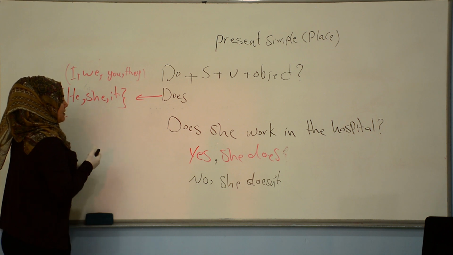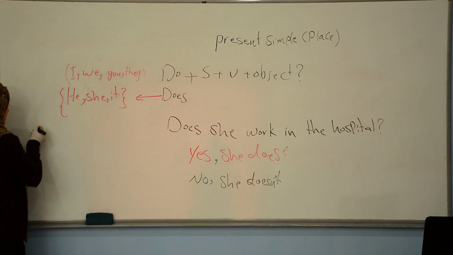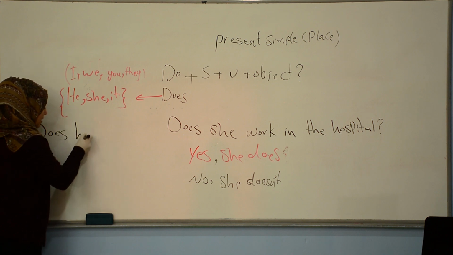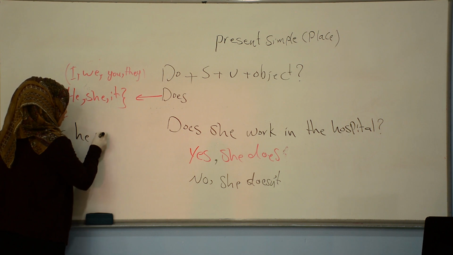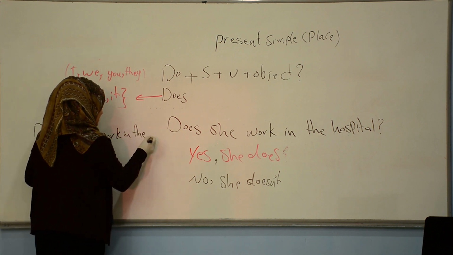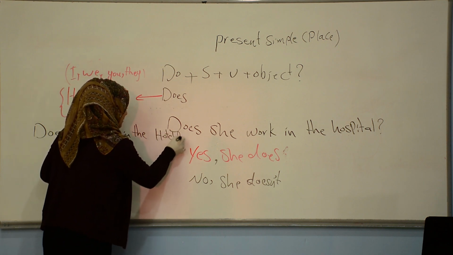For example, now we will give you another example by using he. Does he work in the restaurant or in the hotel? Okay?